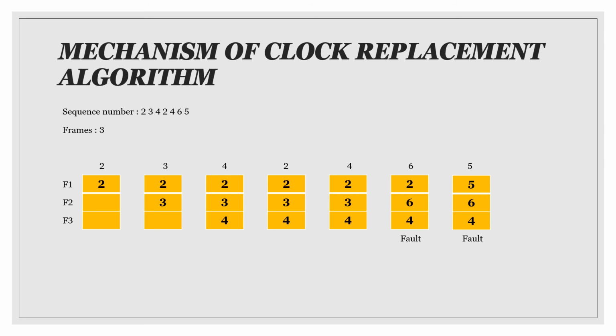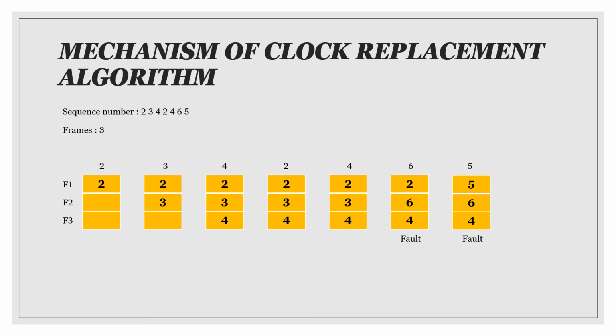Then we continue with the number 5 coming. So there's no empty space, but the number 2 reference bit before is equal to 0, so the page is evicted. So the number 2 needs to go out.